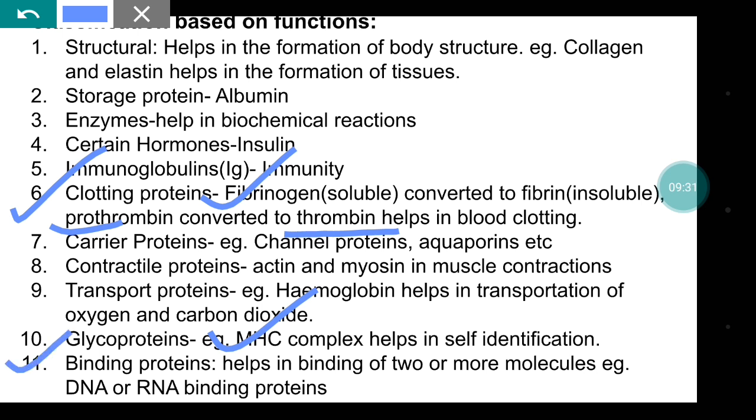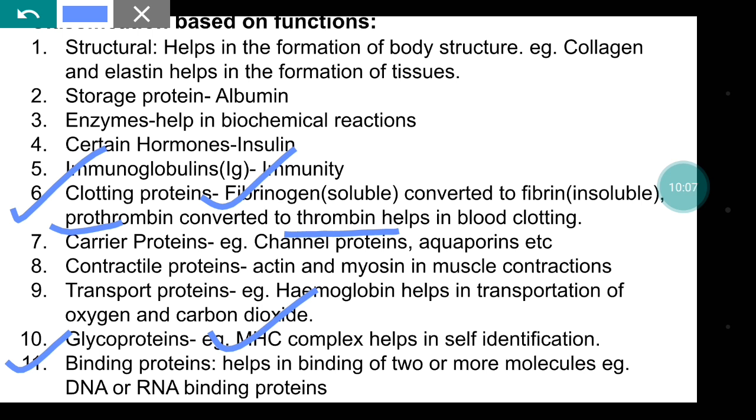Now the binding proteins help in binding of two or more molecules. Examples are DNA binding proteins and RNA binding proteins. DNA binding proteins help in replication, and RNA binding proteins are helpful in transcription, translation, I guess. Yeah, translation. So these binding proteins help in gene expression.